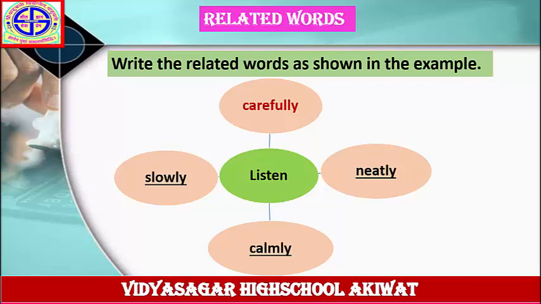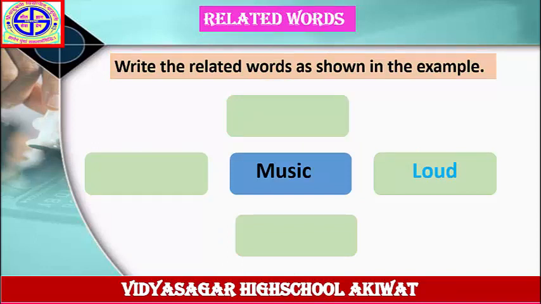Next example. Write the related words as shown in the example. The word given is music and the example given is loud. Loud is an adjective, and that's why you have to write adjectives in the remaining column. The related words are adjectives.